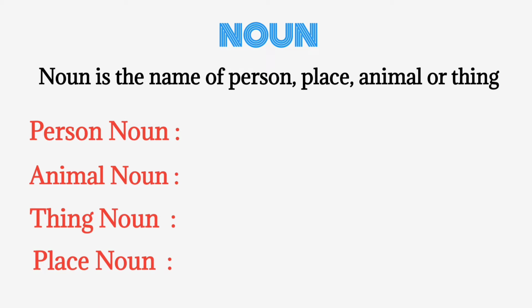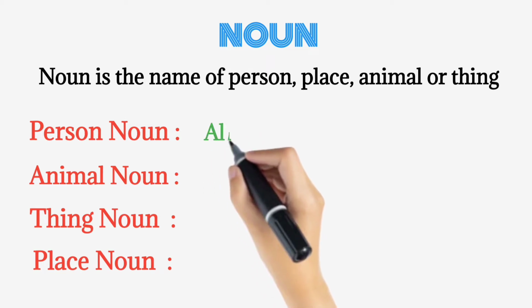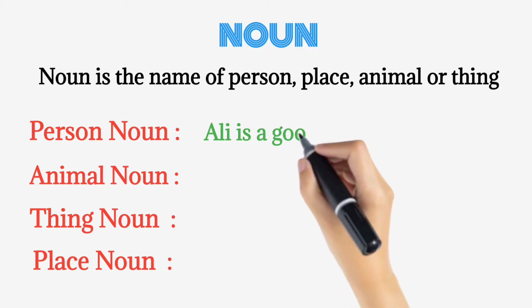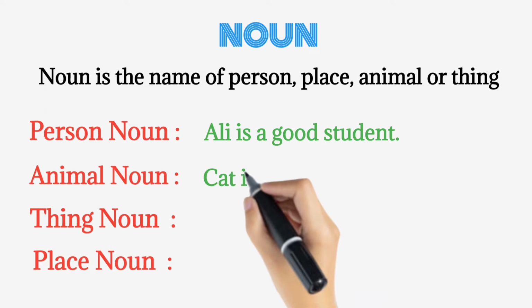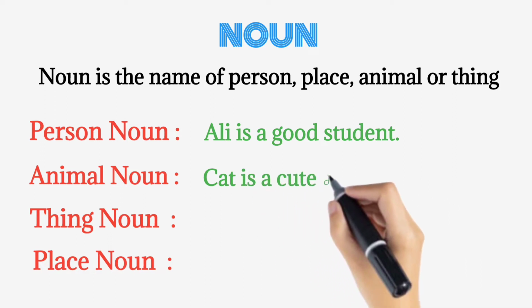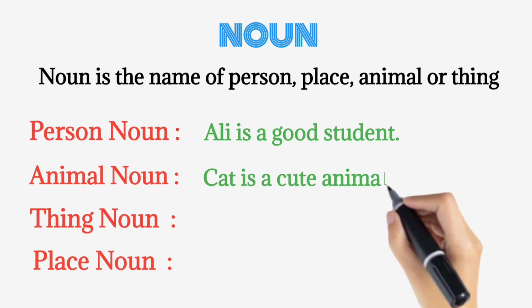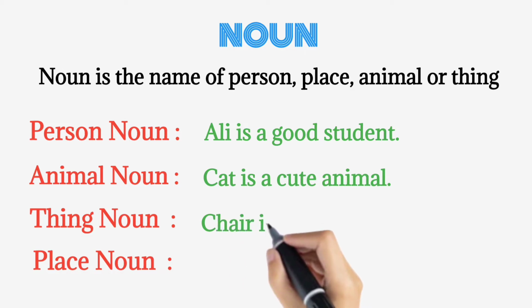For person, we take a name of a person. For example, Ali is a good student. Who is good? Ali is good. Ali is a person. For it, we use the name of a person. And for animal, cat is a cute animal. What's cute? Cat. Cat is an animal.